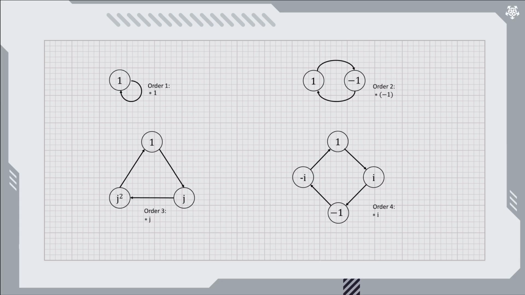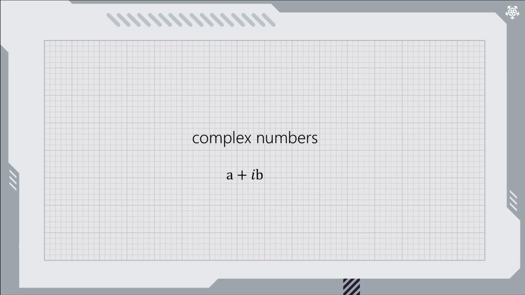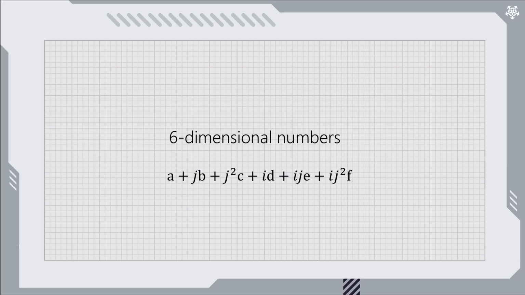The rotational constant for order 4 is the familiar imaginary number i, and we know the general form of complex numbers to be a + ib. If we build the dimensions cumulatively, together with previous orders, we can express 6-dimensional numbers. The general form is a + jb + j²c + id + ije + ij²f.